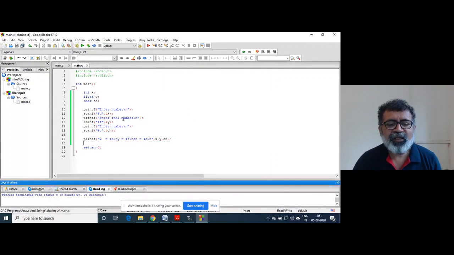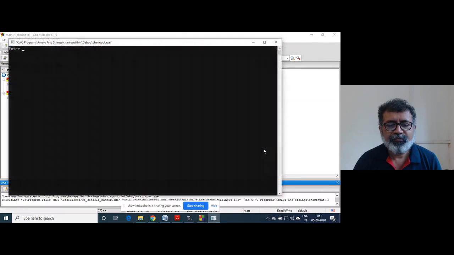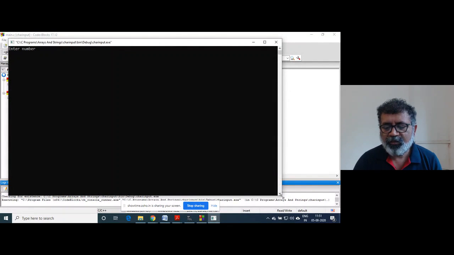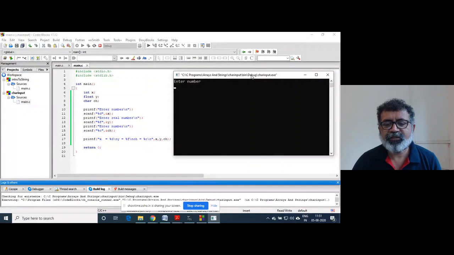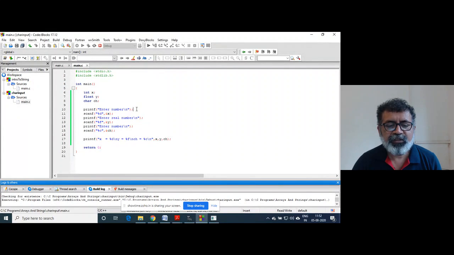The problem here is that it is a problem of character input, right? When you enter a number, see here how the process takes place. This statement is executed, and the control is at this statement.